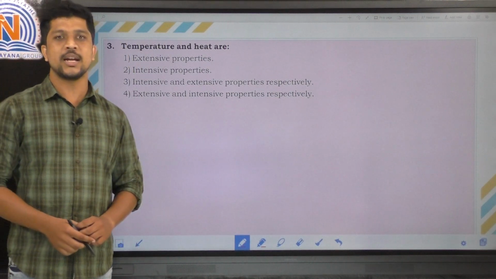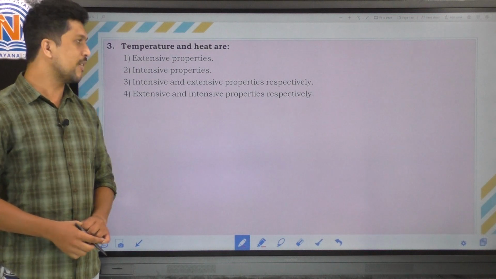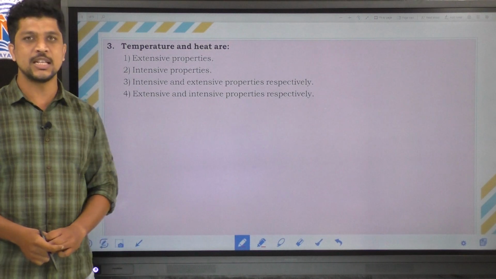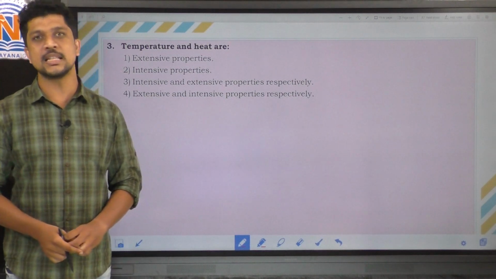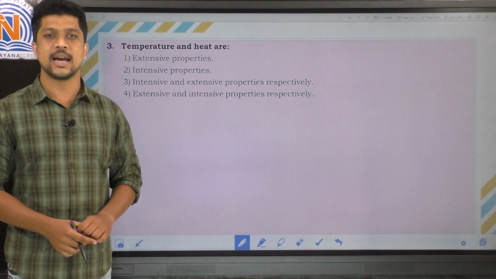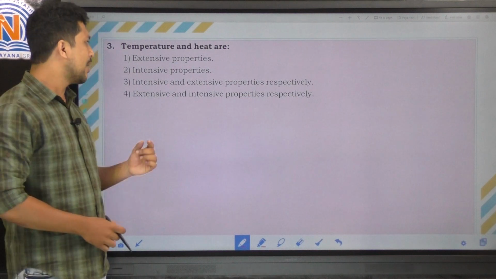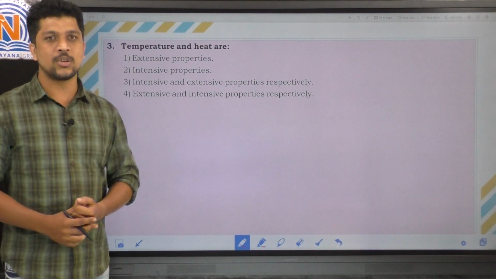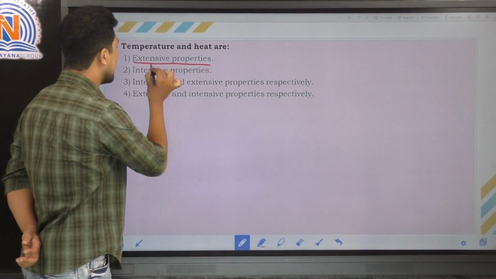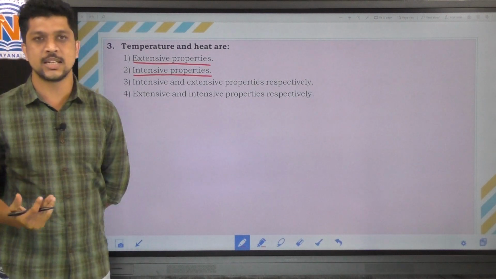The question: temperature and heat are. They have given 4 options. First is extensive property. Second option is intensive property. Third option is intensive and extensive properties respectively. And fourth option is extensive and intensive properties, right? So here we need to know about 2 terms: one is extensive property, another one is intensive property. So what is an extensive property and what is an intensive property?